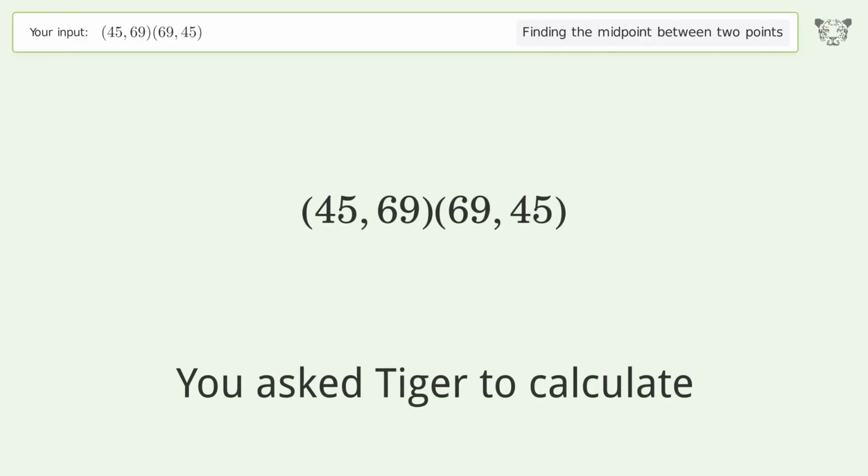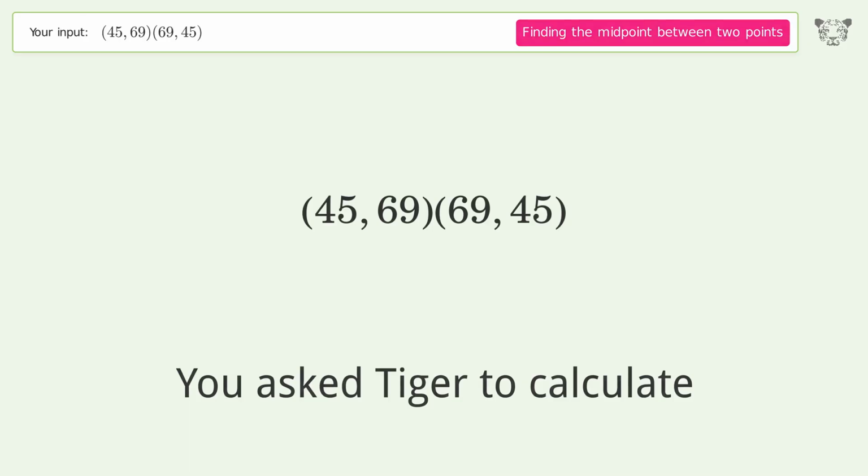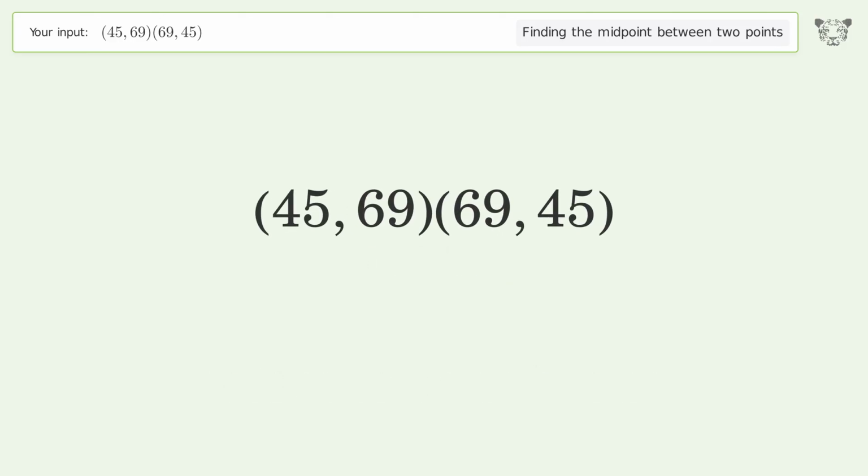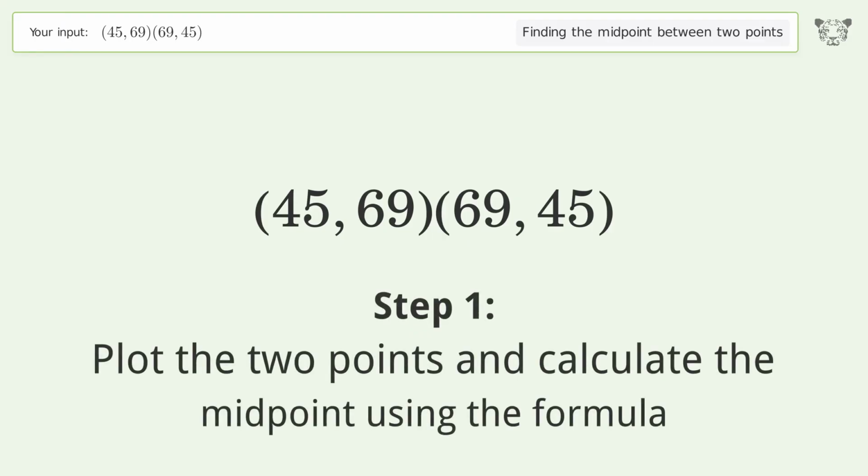You ask Tiger to calculate. This deals with finding the midpoint between 2 points. The midpoint between the 2 points is 57, 57. Let's solve it step by step. Plot the 2 points and calculate the midpoint using the formula.